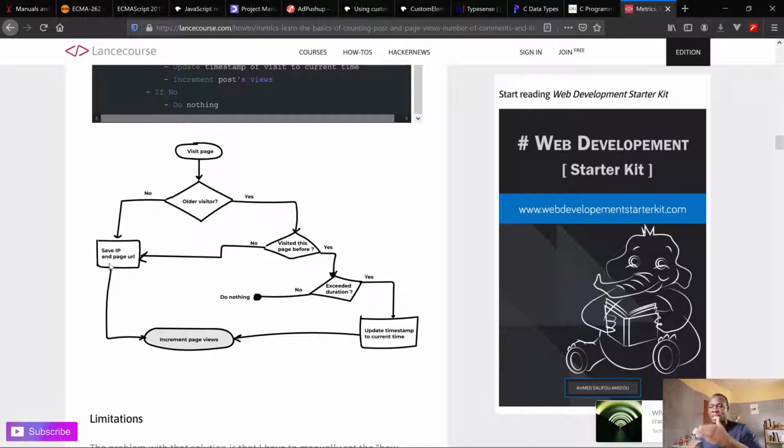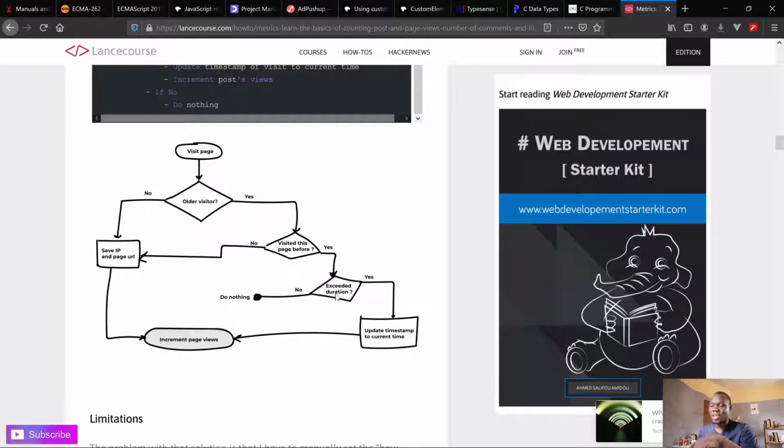If you take this page table that records the IP address and the URL, you have the IP address, the URL, the IP address, the URL. So if you're a visitor who visited many pages, you will have your IP address several times with these various URLs. In case you already visited the page, you already have your IP address linked to that page in the IP addresses pages table.